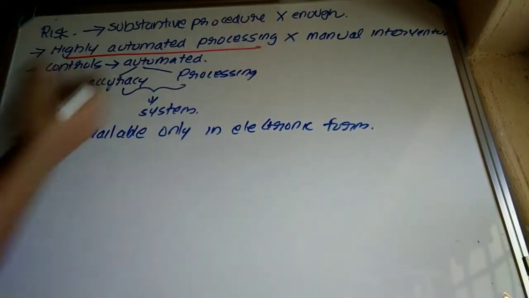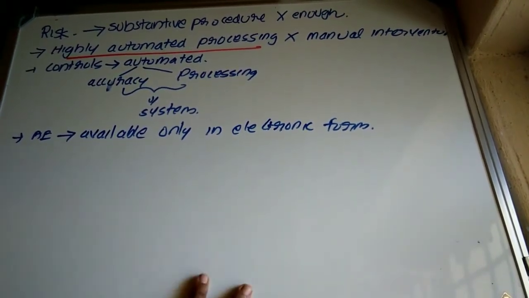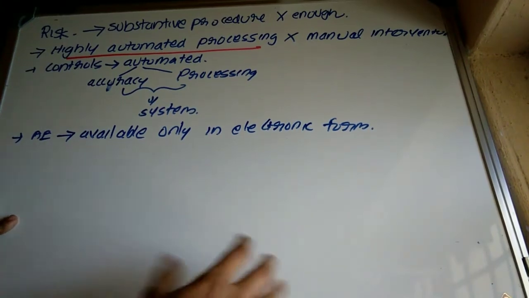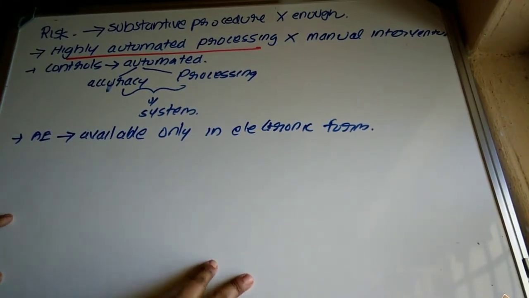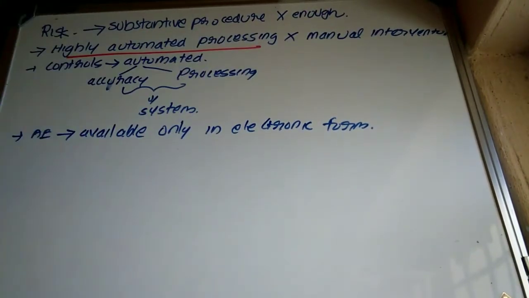Highly automated processing. We know that nowadays computers, that is automated techniques, are used for information collection, classification, processing, storage, etc. So there is no manual intervention or less manual intervention, right?